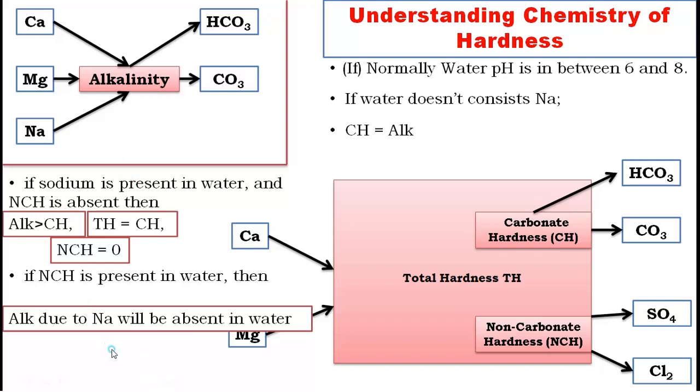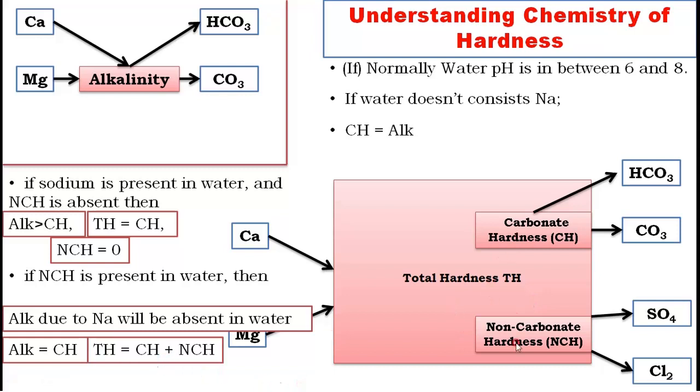Alkalinity due to this is gone. The conclusion is alkalinity and temporary hardness are the same. Another conclusion is total hardness is the sum of these two.